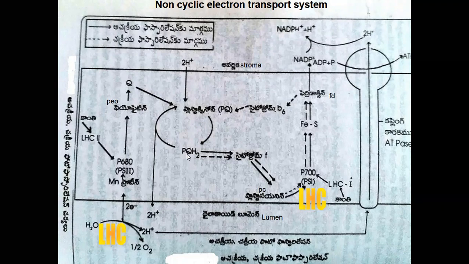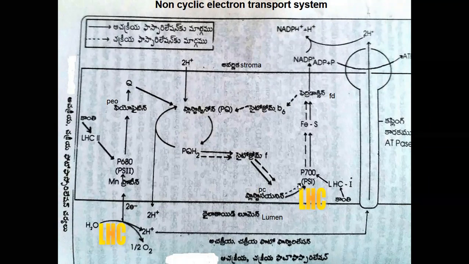Plastoquinol contains two protons and electrons. Protons are passed to the lumen of thylakoid and electrons pass to cytochrome F. Electrons pass from cytochrome F to plastocyanin. From plastocyanin, low energy electrons pass to reaction center 1.